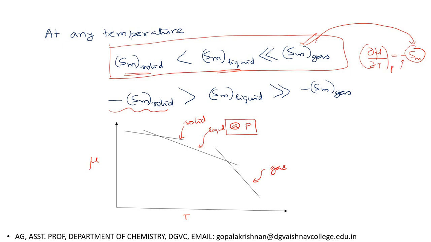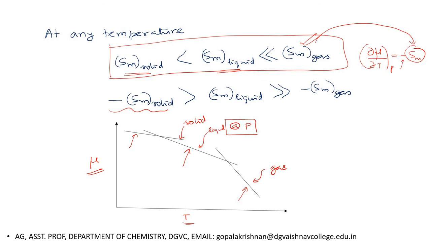So that's why if you plot chemical potential versus temperature for a pure substance, you will get a straight line for solid with a less negative slope, a straight line for liquid with a little more negative slope, and for gas phase you'll get a much more negative slope. So the slope for gas phase is more negative compared to liquid phase and solid phase.